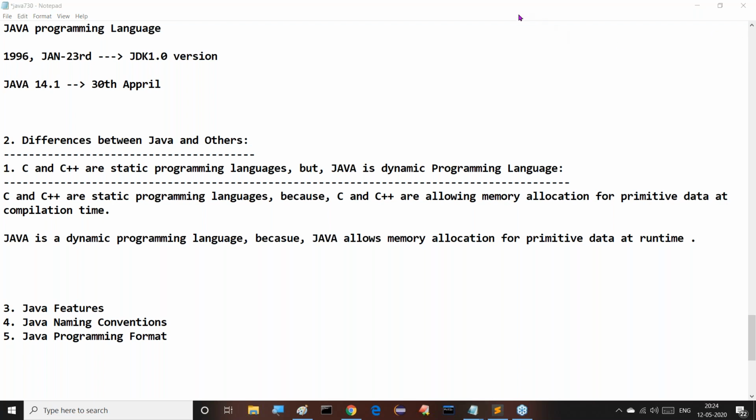Guys, are all of you getting clarity or not? What exactly the points I said to you clearly? Good, sir. Now this is static and dynamic programming languages. Good. This part is completed. Now coming to the second point, second difference.